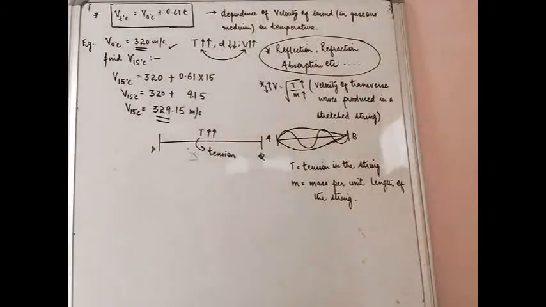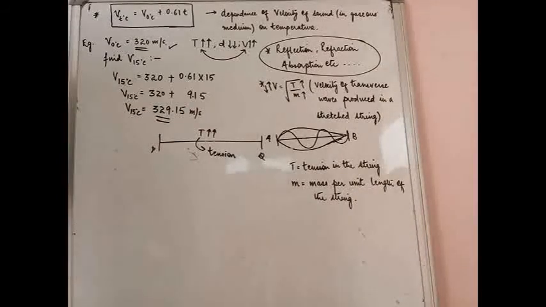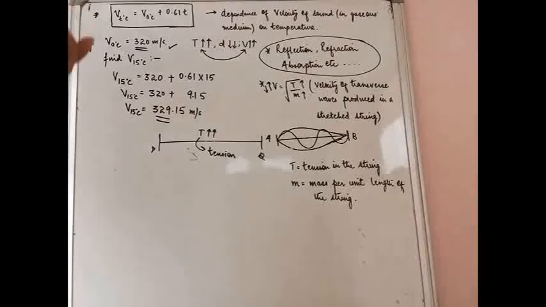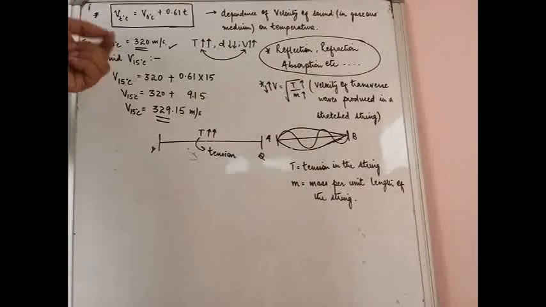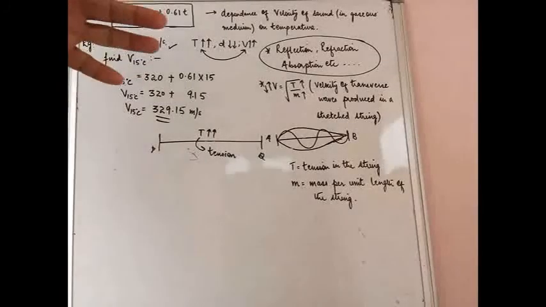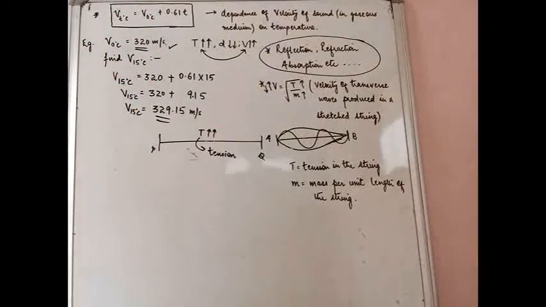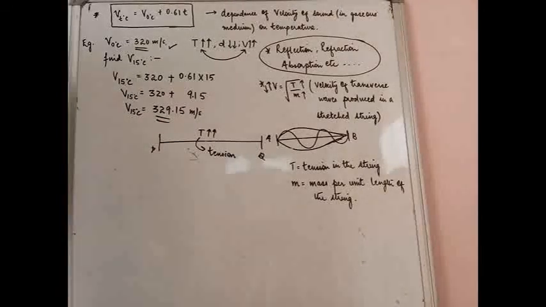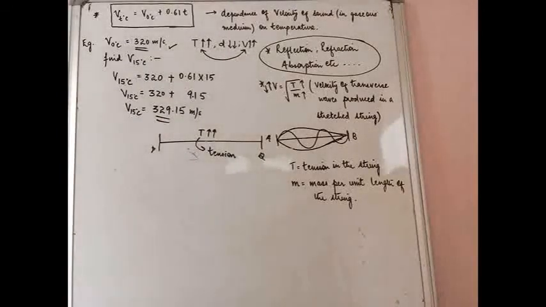The next topic, or the next lecture in this particular chapter, will be the formation of echoes. Okay, echo is a phenomenon in which the sound gets reflected from an obstacle and you hear the originally created sound as well as the reflected sound after a small gap. So that particular sound is known as the echo. The details, the formula and the numericals we will study in the next lecture.